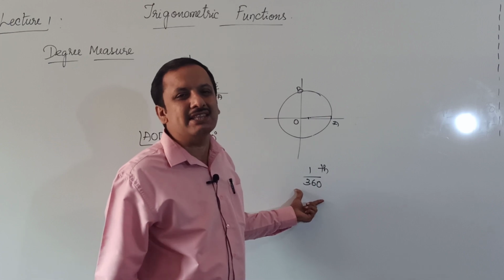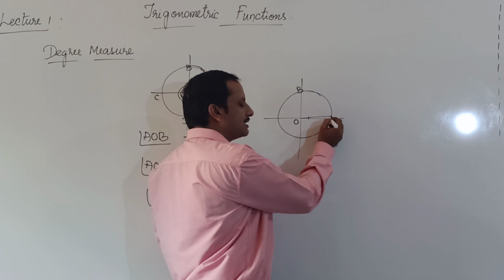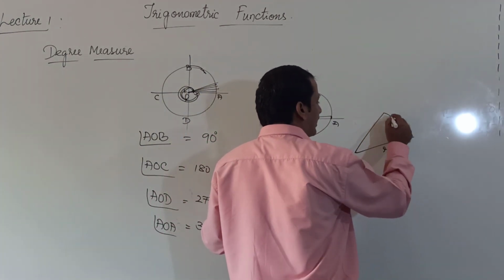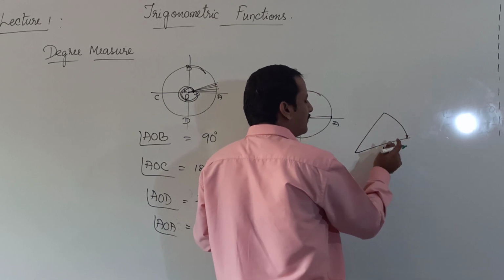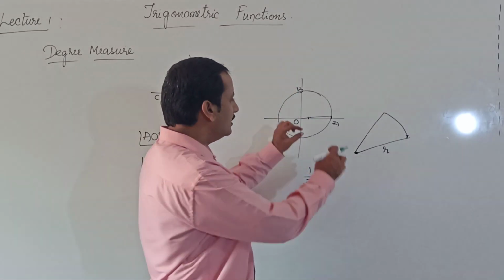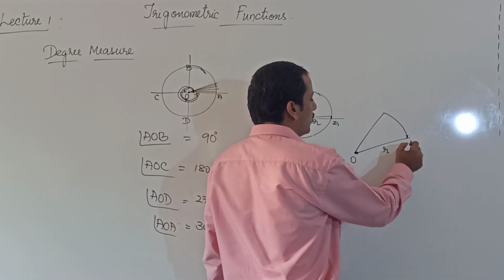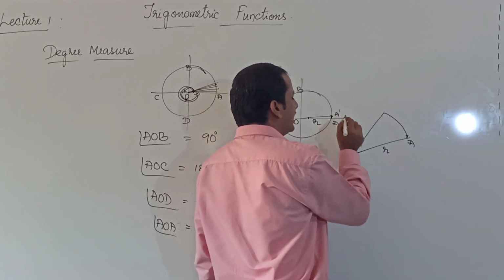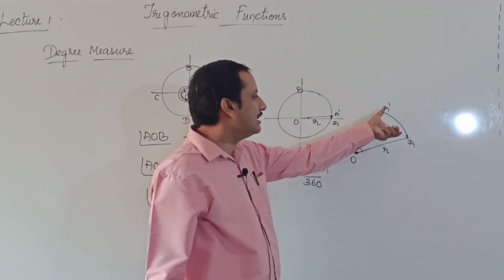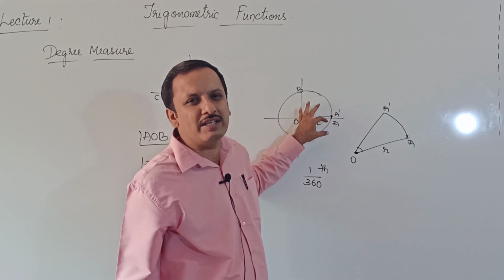Consider this an arc. I am considering a portion of the circle, let R be the radius, this is the center. The same thing here I have enlarged. I am calling this R. This is OA and this position, let me call it A dash. This angle is such that this arc is 1 by 360th of the circumference of the circle.